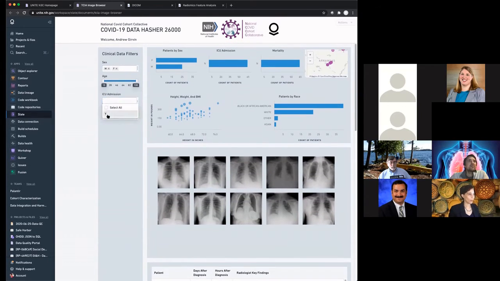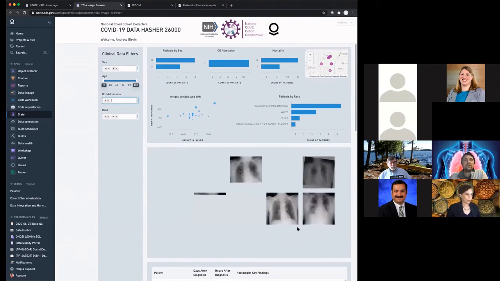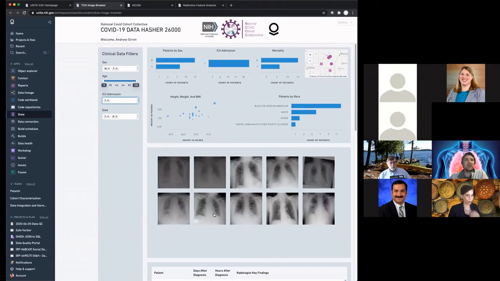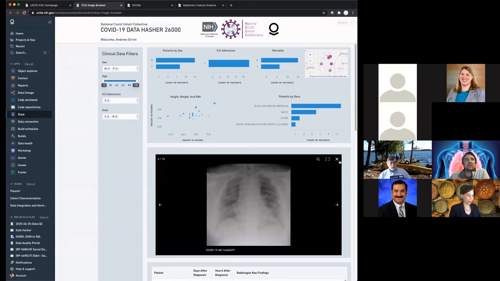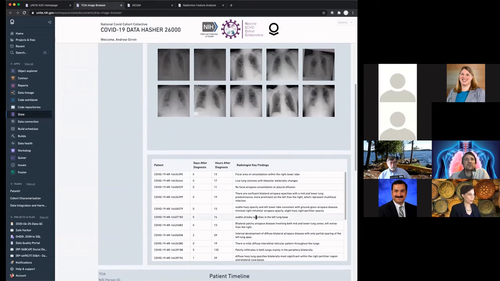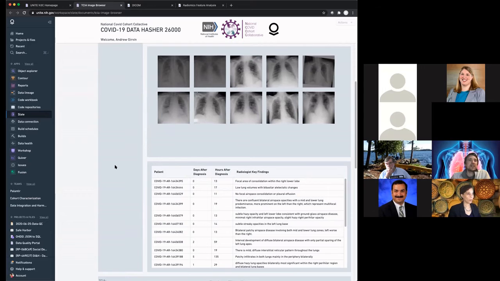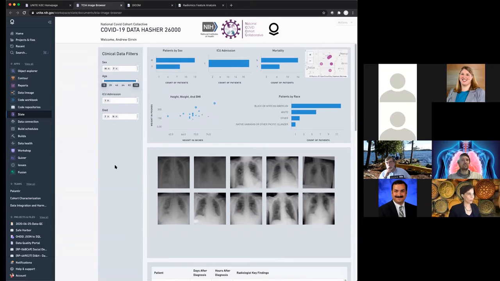If we contrast that with the set that were admitted to the ICU, we can see a pretty different profile. I'll just pick one of these, where the lungs are much less clear. And if we look at the radiologist notes, we see subtle streaky opacities, hazy opacities, low lung volume, etc. Down below, we have information I'm not going to show today about the labs and the time course over the hospitalization for these patients, but we won't show that because it is not public information yet.